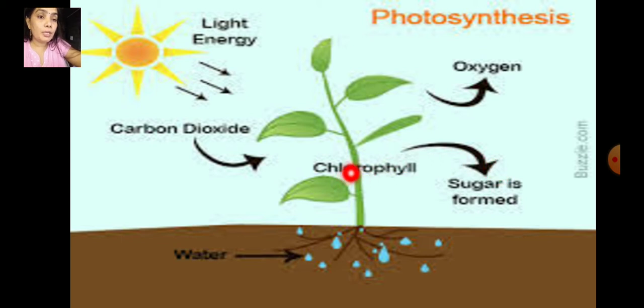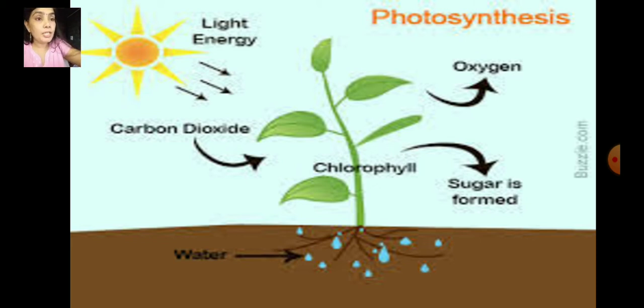formed in the plants. Now this extra glucose that is present in the plants is stored in the fruits, leaves, stem, roots. Okay, it is present in the fruits, leaves, stems and roots, and some seeds also. So it is also used to perform photosynthesis when there is no sunlight.